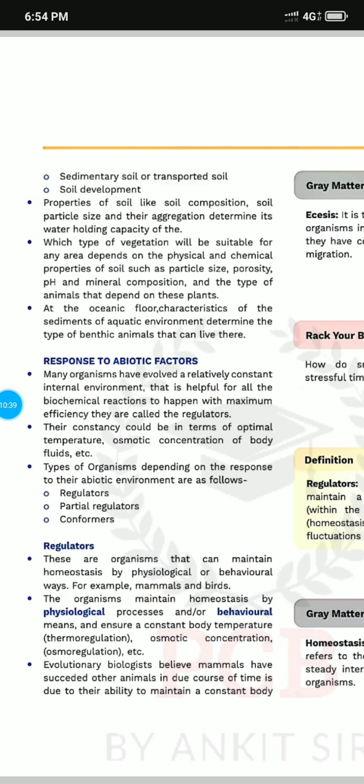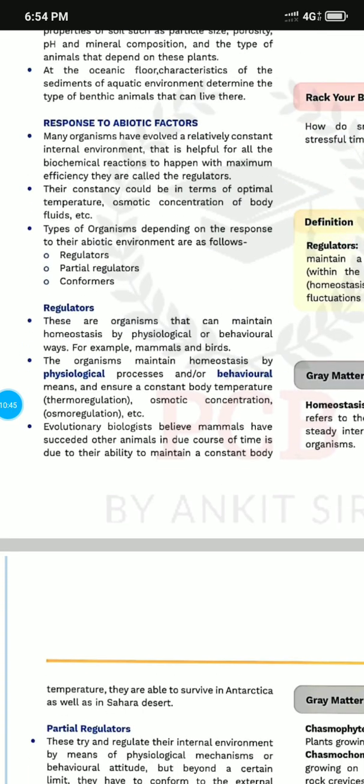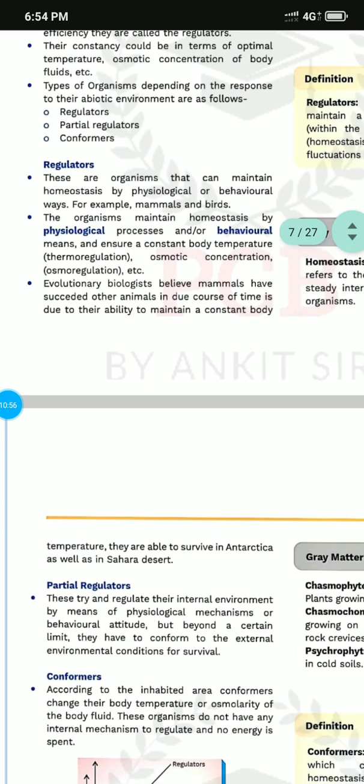Evolutionary biologists believe that mammals have succeeded over other animals due to their ability to maintain a constant temperature, to regulate the body according to the environment. They are able to survive in Antarctica as well as in the Sahara Desert. But what are partial regulators? These animals try to regulate their internal temperature by means of physiological mechanisms and behavioral attitude, but beyond that limit they have to conform to the external condition for survival. Means somehow they can compete. Somehow they sometimes fight with the environment.